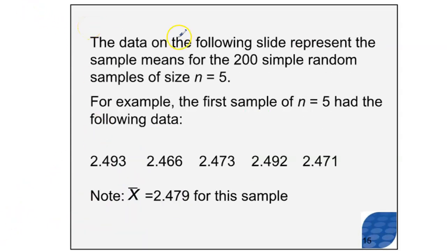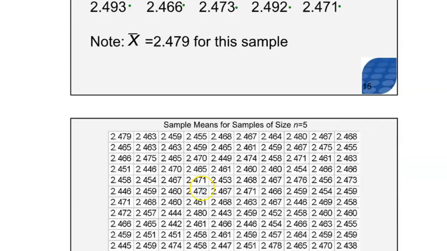So here's an example of what could happen. The first sample of n equals 5 had the following data. These are all of the different pennies that are in our first sample. We went out and found 5 pennies that fit that criteria. And we found that their weights are all sort of near the 2.479 figure. Notice that this one is above, this one is below, this one is almost exactly accurate, and so is this, and this one is a little bit above as well.